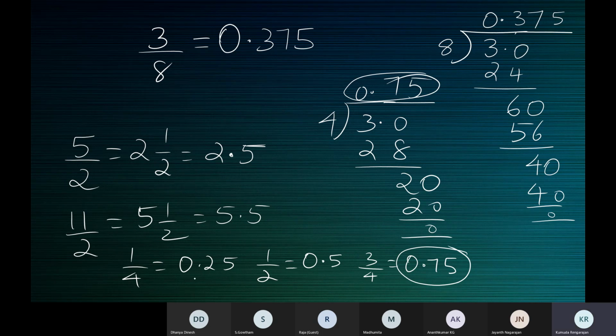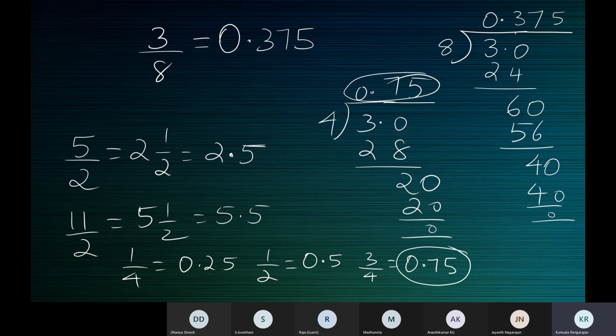So the value of 3 by 8 is 0.375. See, it's division, no? 3 by 8 is an integer divided by an integer. So you can do the division and find the quotient and the remainder. If the division does not come to an end with a 0 remainder, then you will have a remainder also. Now we are talking about divisions where the division comes to an end with a 0 remainder.